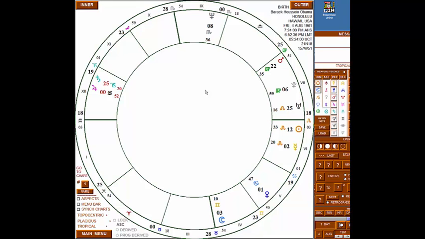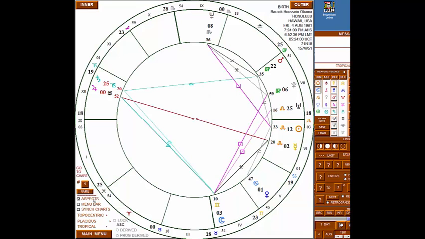And we now have to consider the aspects made to the Sun. Let's click over here on the aspects, and here they are. And I see that the Sun only has one major aspect. It's a square to Neptune. All you astrologers, just Google Sun square Neptune.